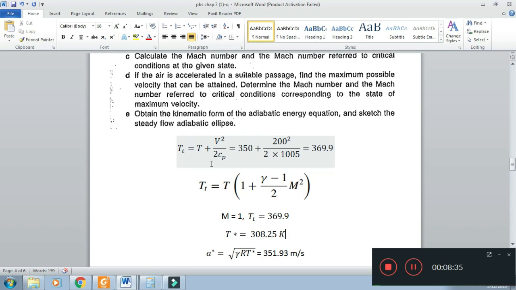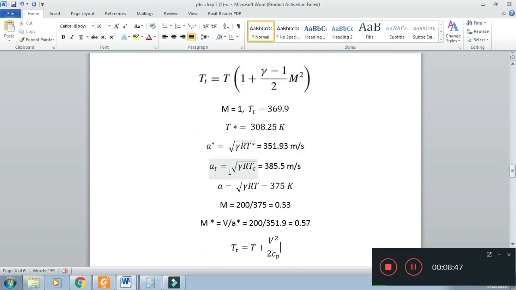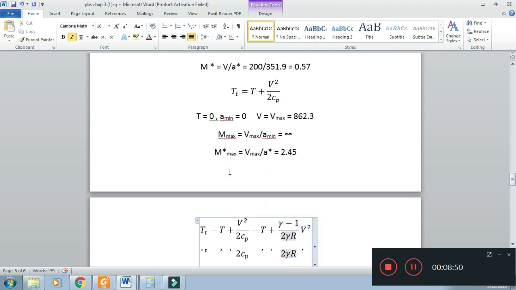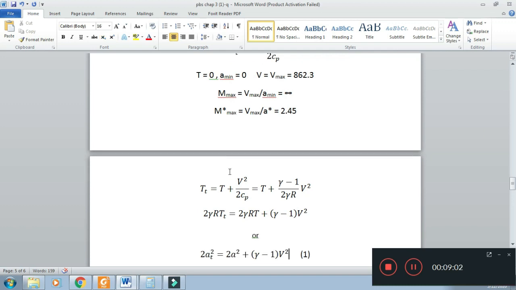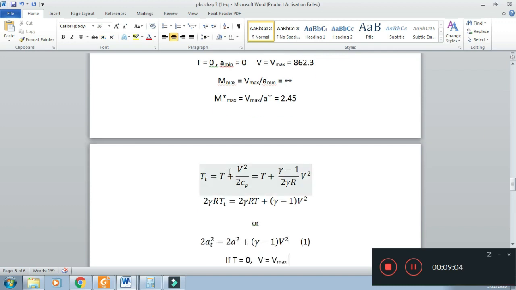For the kinematic form, this relation should only be in terms of velocity, rather than temperature. So we do manipulation. Instead of Cp, we can write gamma R over gamma minus 1. Then multiply the whole equation with gamma R. So equation number 1 is only in terms of velocity.